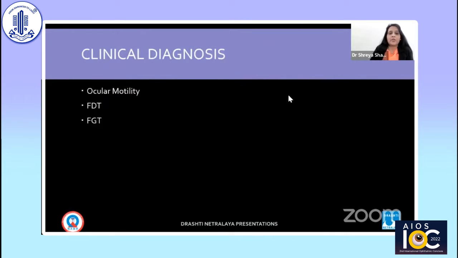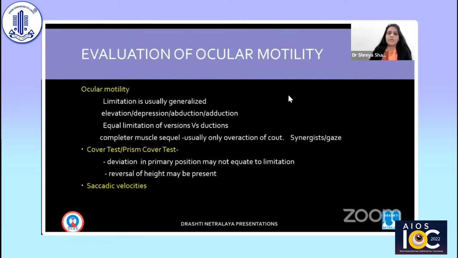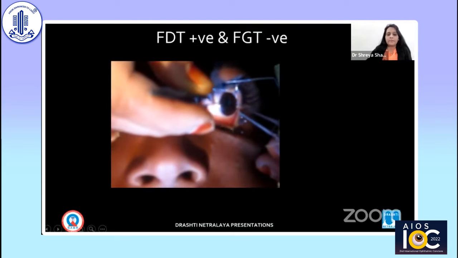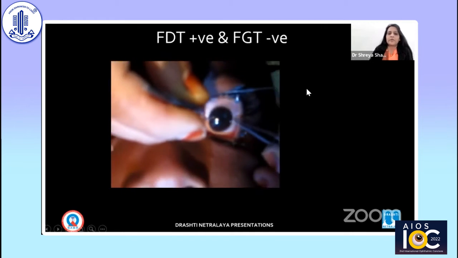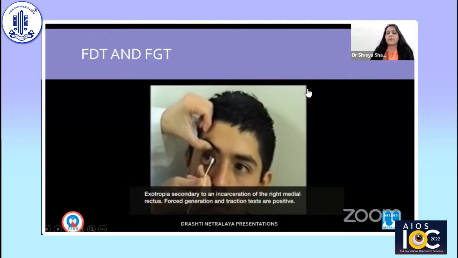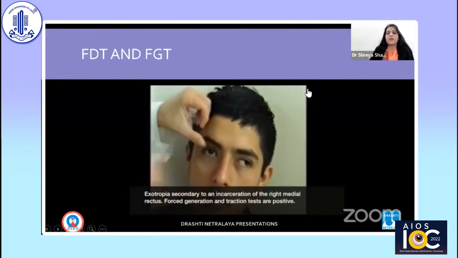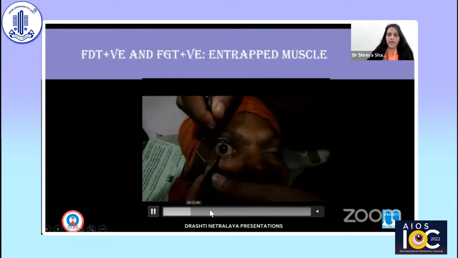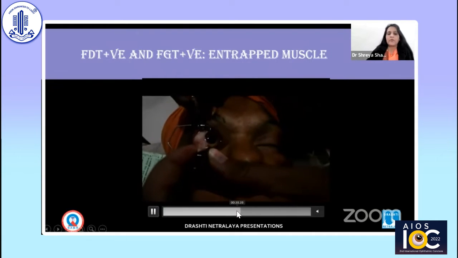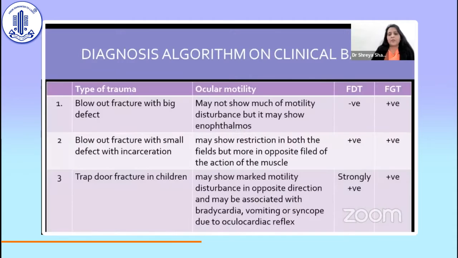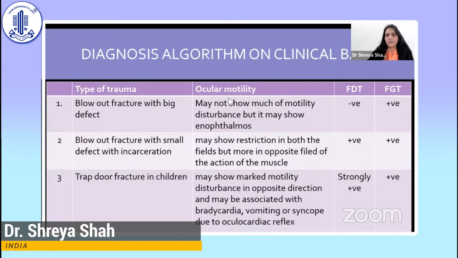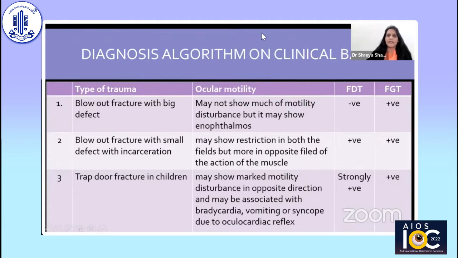But along with radiological investigation, clinical diagnosis is also important, which can be done by ocular motility, FDT and FGT. So in this boy, the FDT for elevation is positive. First is the forced duction test and then the force generation test. If the patient is cooperative, we can do it with a Q-tip; if the patient is not cooperative, sometimes we may have to take the patient to the OR. So this is a forced duction test. If adduction is positive, you'll feel some tug in your hand, and you'll see there is generation. So here we have our own diagnosis algorithm on a clinical basis.